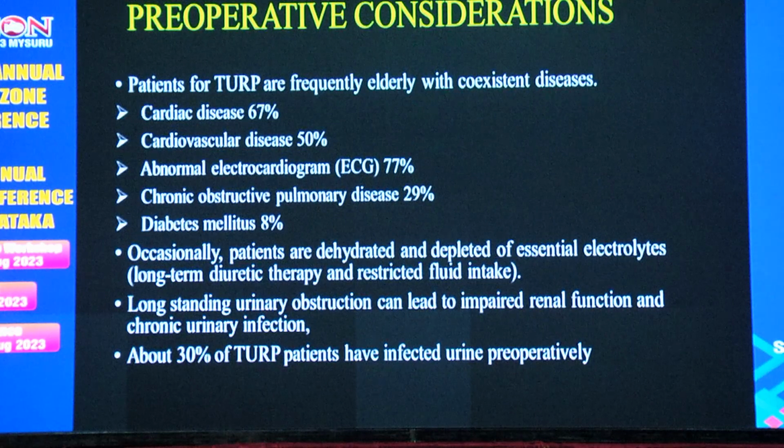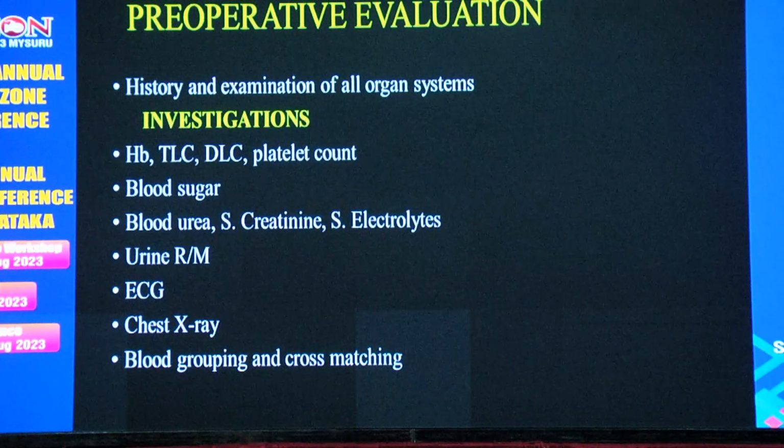Coming to the preoperative considerations, as I said earlier, these are elderly patients with coexisting disease like cardiovascular disease, renal disease, chronic COPD, and diabetes mellitus. Occasionally these patients are dehydrated and depleted of essential electrolytes because of long-standing diuretic therapy and restricted fluid intake. Long-standing urinary obstruction can cause UTI. Up to 30% of TURP patients may have a urinary tract infection preoperatively.